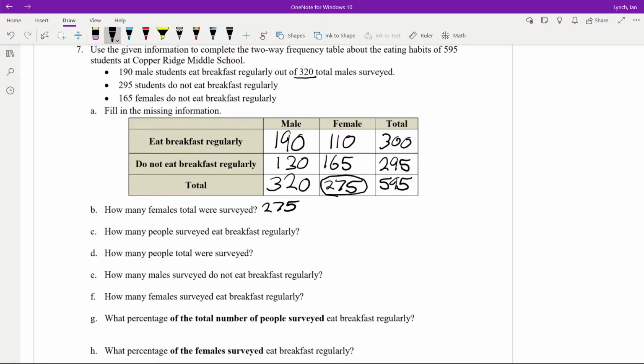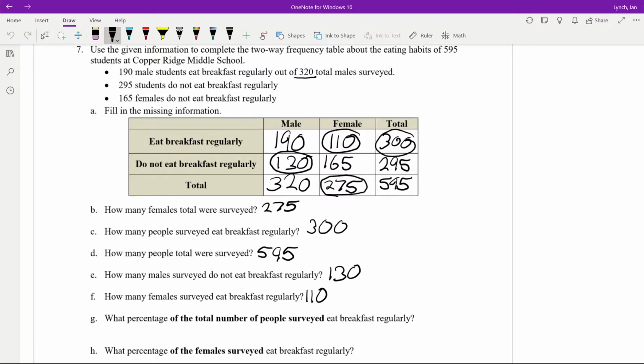Now we just look at our table. How many people surveyed eat breakfast regularly? Total eat breakfast regularly, 300. How many total people were surveyed? Well, it told us in the beginning we got 595 students. How many males surveyed do not eat breakfast regularly? Males do not eat breakfast regularly, 130. How many females surveyed eat breakfast regularly? Females eat regularly, 110.